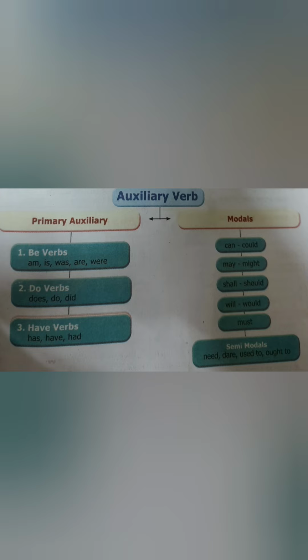For example, I am writing. She is running. Is it clear? They are called primary auxiliary verbs. Auxiliary verbs are helping verbs. They help the main verb. It is further divided into primary auxiliaries and modal auxiliaries.